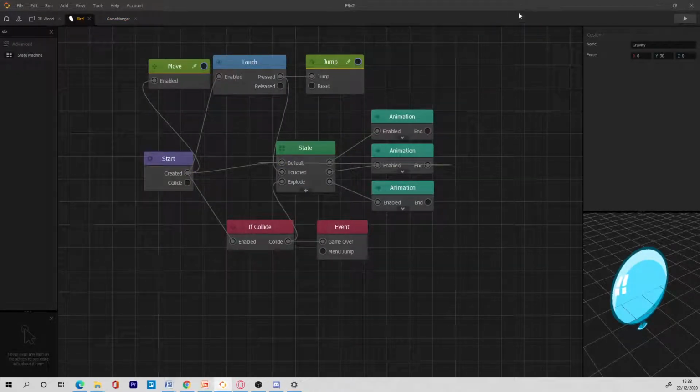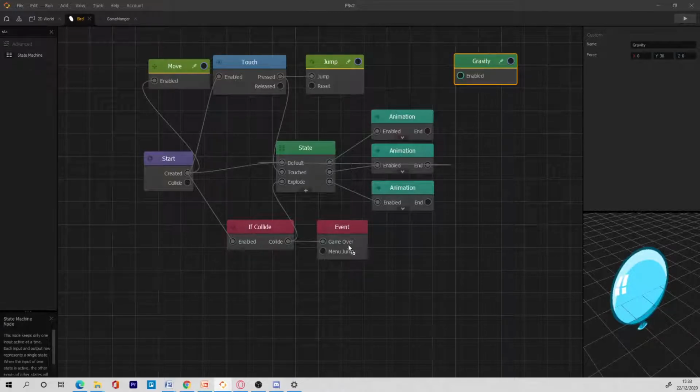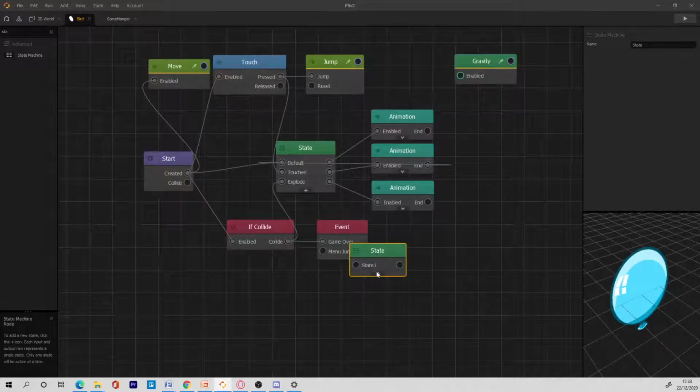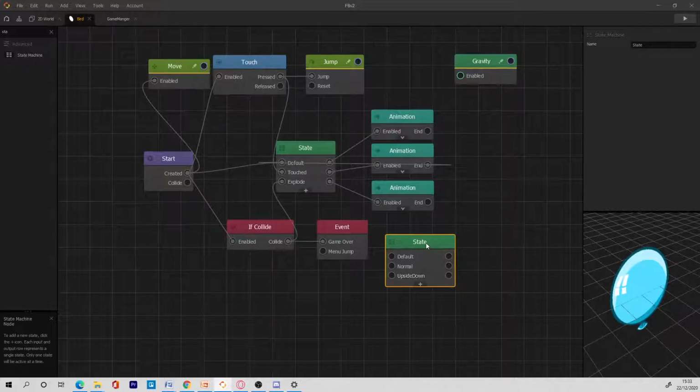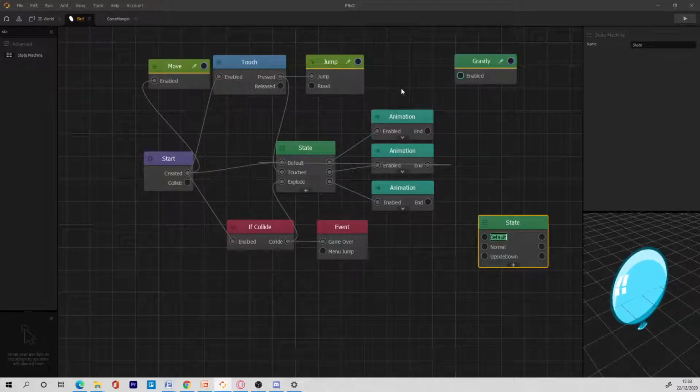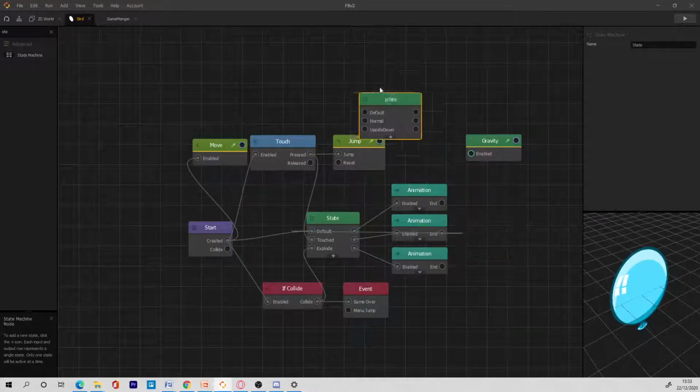So we are going to use a state machine as well, and this is just a plus, guys. This is just a plus. So something I've been thinking about. So make this default, and then make this normal, and make this upside down. And now what we can do is pull this around here and do this.